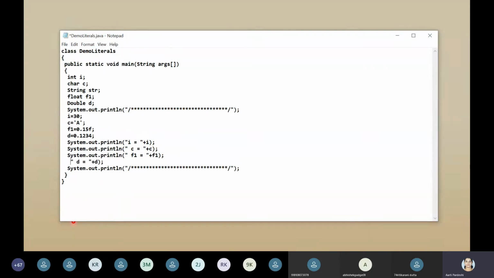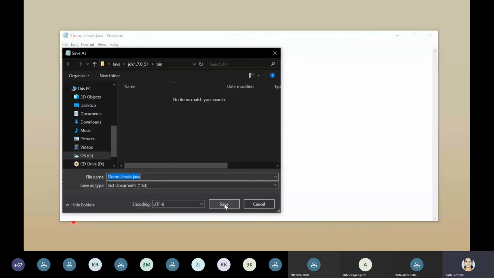There are many ways to do it. Whichever way you feel comfortable, you can go ahead with it. So should I show you what the output of it is? Okay, demo literals. Now I'm going to save it in JDK.